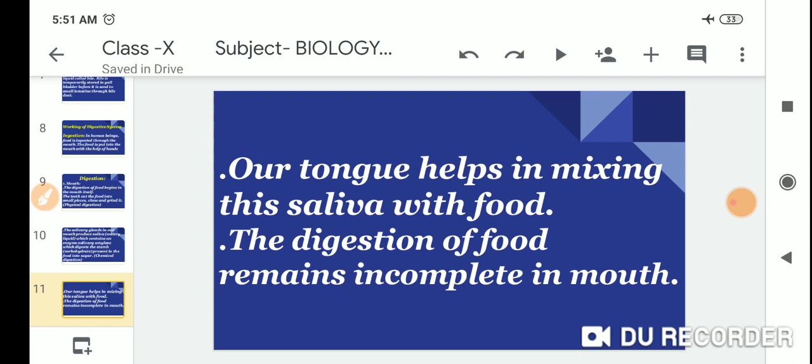Our tongue helps in mixing the saliva with the food. The digestion of food remains incomplete in the mouth.